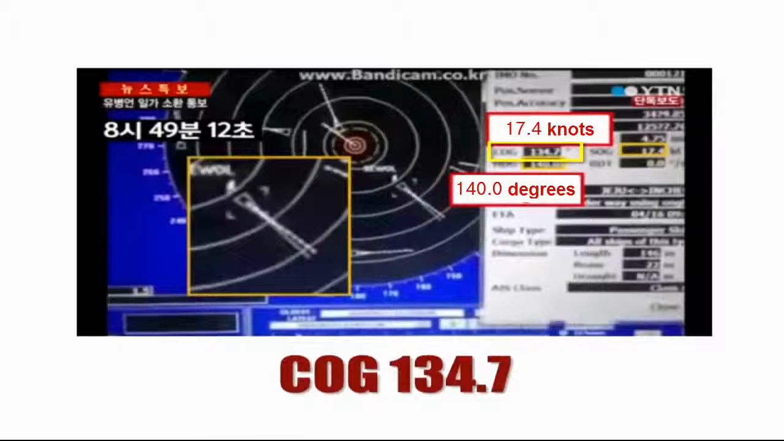However, when looking at the data carefully, COG for 140 degrees of HDG appears. Sewol Ferry had 140 degrees of HDG, but the COG, that is her past track, was 134.7 degrees. That is to say, it was proved that Sewol Ferry turned to the right after sailing to the left rather than sailing to 140 degrees.